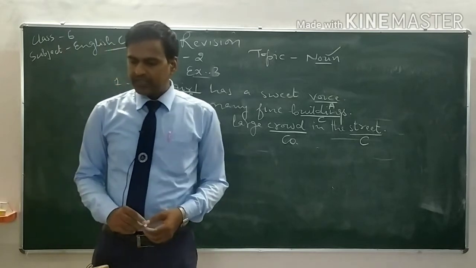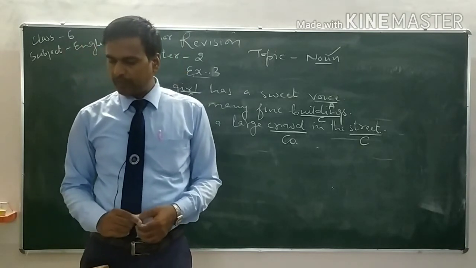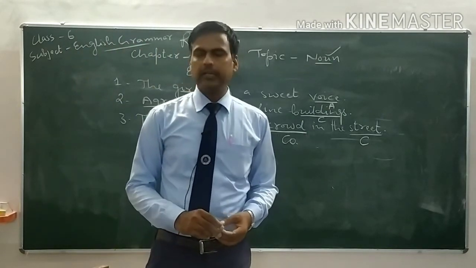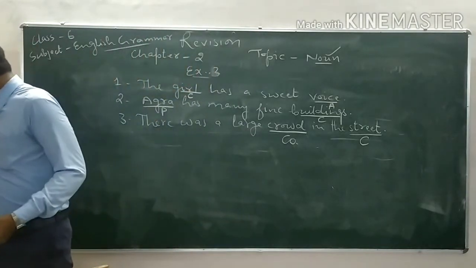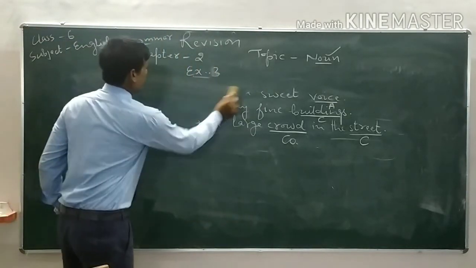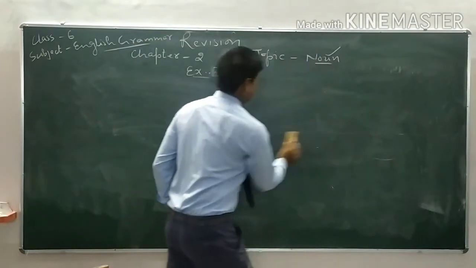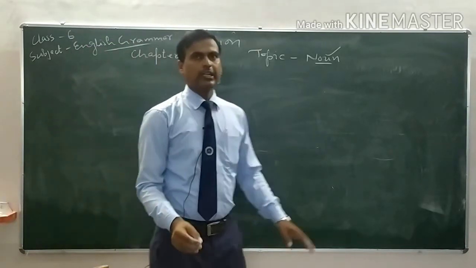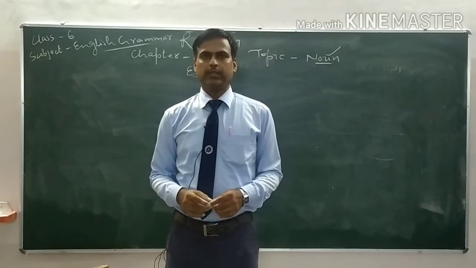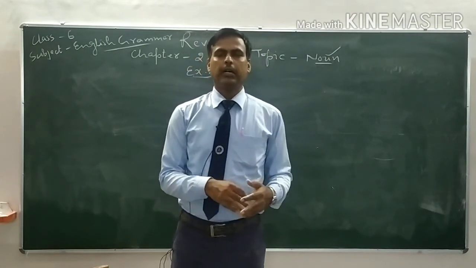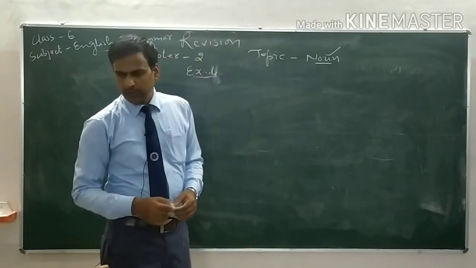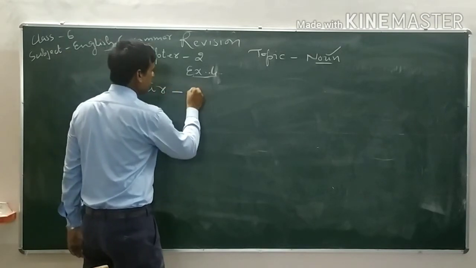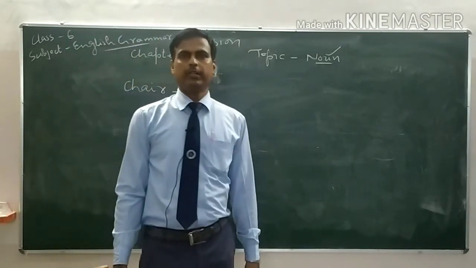Exercise number 4. Say which of the following nouns are countable and which are uncountable. Write C for countable and UC for uncountable. So exercise number 4 tells us to choose the countable and uncountable nouns in the given words. First one is given, chair. We know we can count the chair. That's why this is a countable noun.